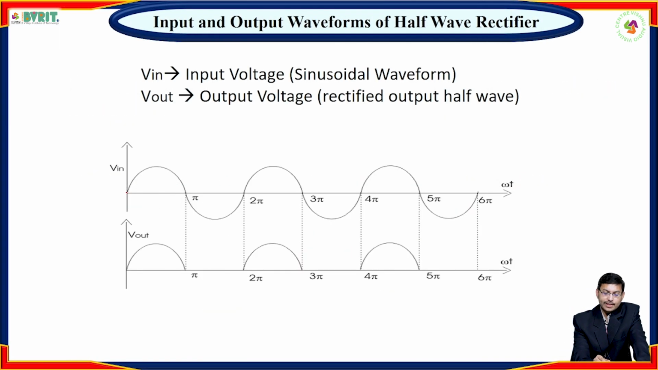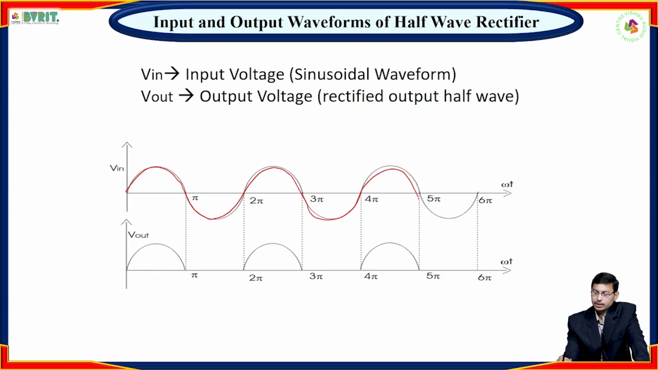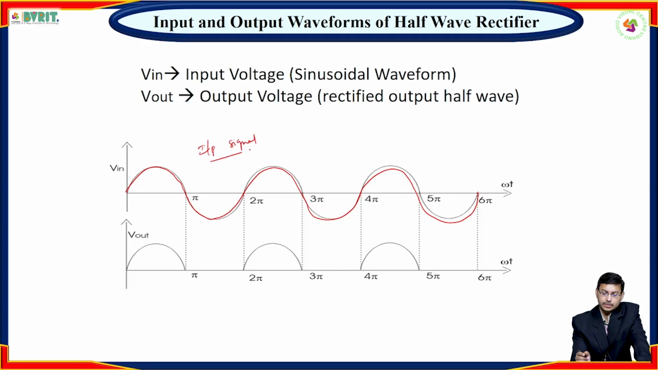If you apply this sinusoidal signal, it is a continuous AC signal, right? So this is our input signal, and this is our output signal. If you observe the input and output waveforms, during the positive half cycle only, diode D conducts, and hence V0 is equal to V in. During the negative half cycle, the diode doesn't conduct, that means it is reverse biased, so current doesn't flow in the circuit, so V0 is equal to 0.